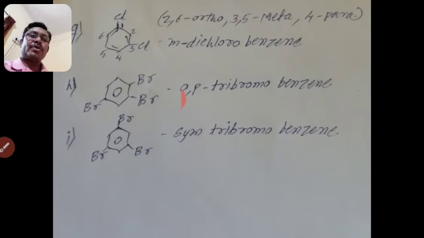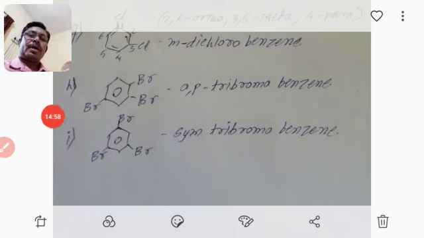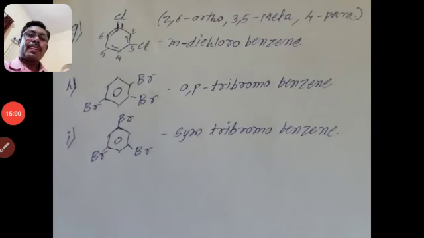The second halogen atom is at the ortho position and the third is at the para position, and there are 3 halogen atoms in total. So we write tribromo, the name of the halogen is bromo, then benzene. So ortho para tribromobenzene. It is a simple name by the common name system.